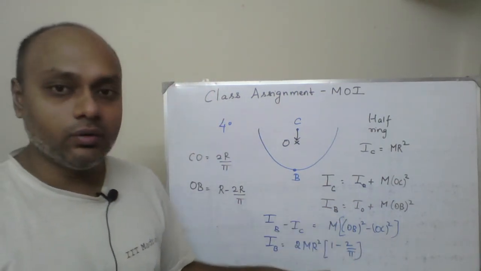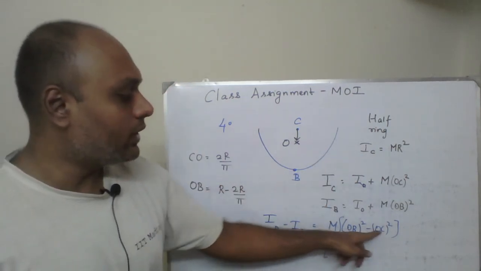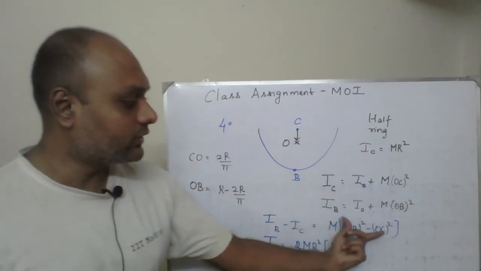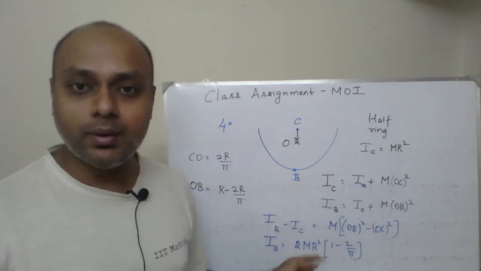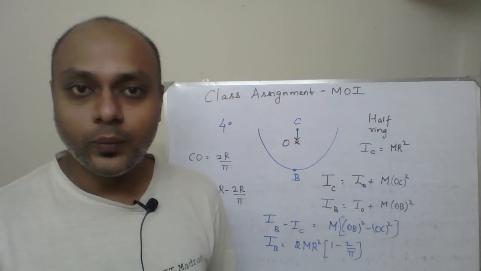I have not worked it out, so you just substitute the IC value as mr square, substitute OB and OC from these relationships, and do the simplification mathematically, and you will get the expression for IB. So that solves this particular question.